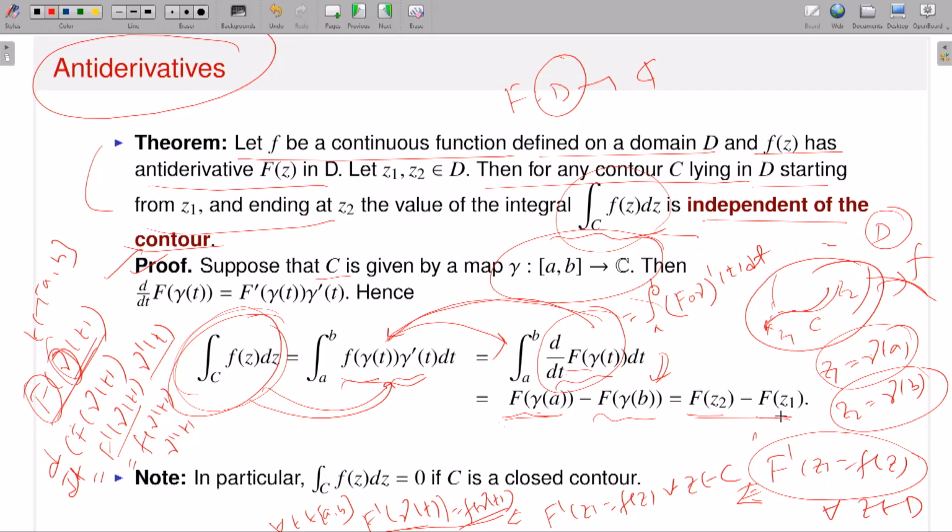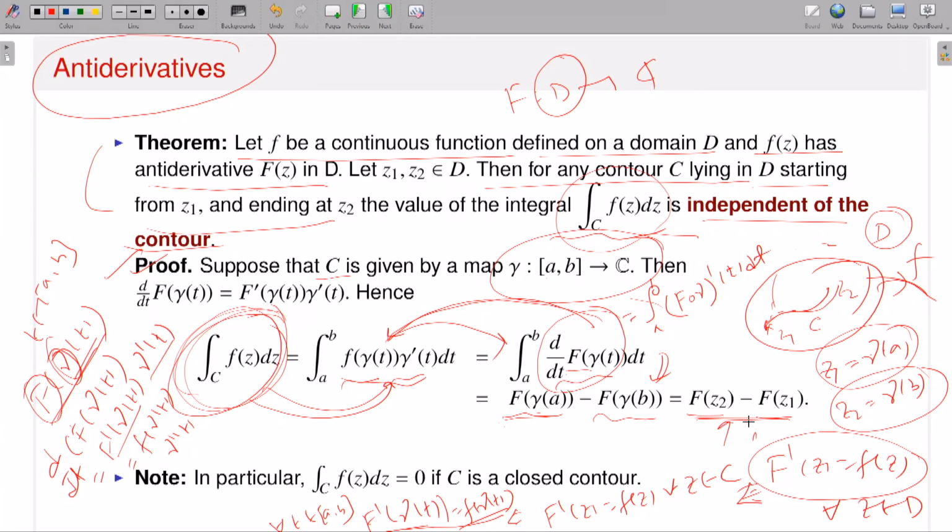Now you can guess what capital F is. Capital F is the primitive. If small f possesses a primitive or antiderivative capital F, with Z1, Z2 fixed, then whatever contour I take, the value of the contour integral is nothing but the value of my antiderivative at Z2 minus the value of my antiderivative at Z1. So the right hand side is independent of the choice of the contour.